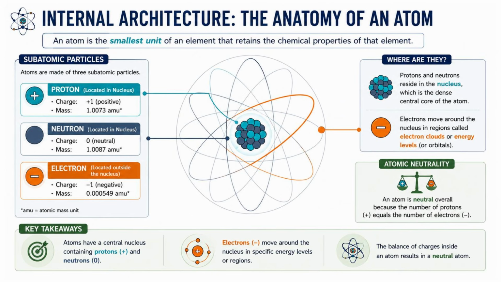Now that we know the three particles inside an atom, the next question is, how do we identify one element from another? So scientists use two important quantities, the atomic number and the mass number. So let's learn how these numbers allow us to identify every element in the periodic table and determine the number of neutrons in an atom.